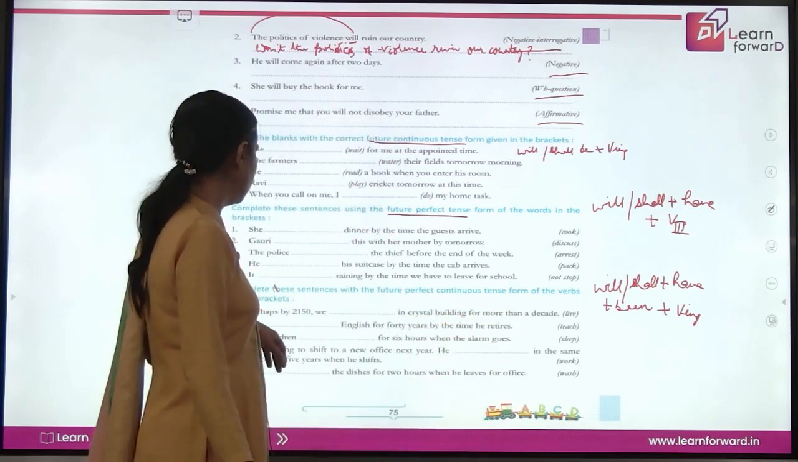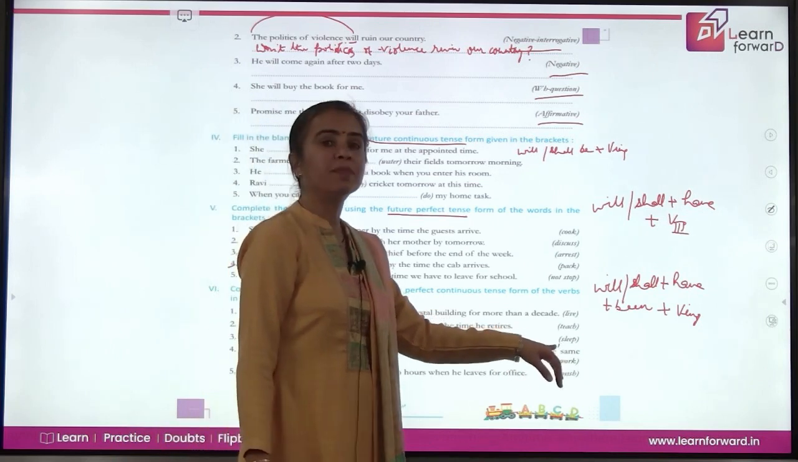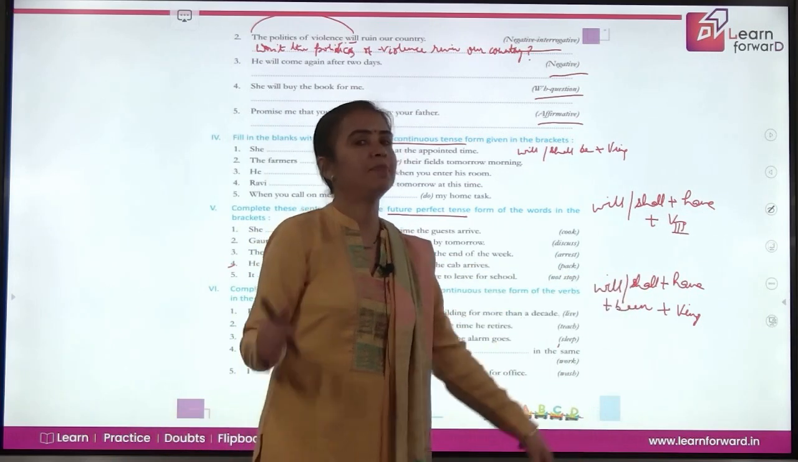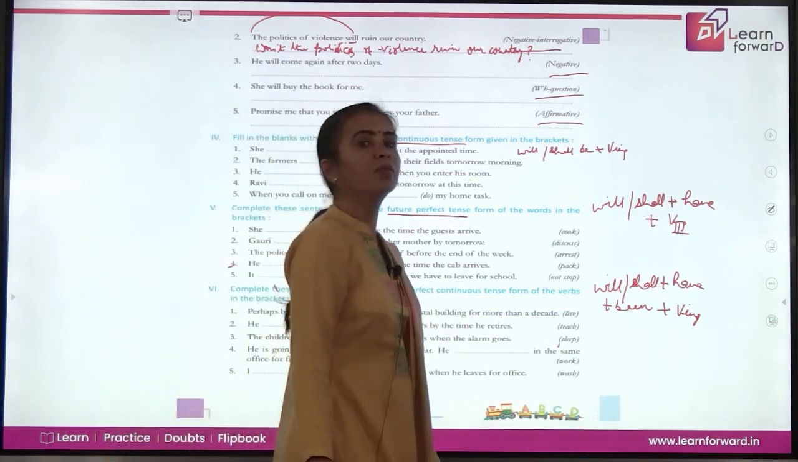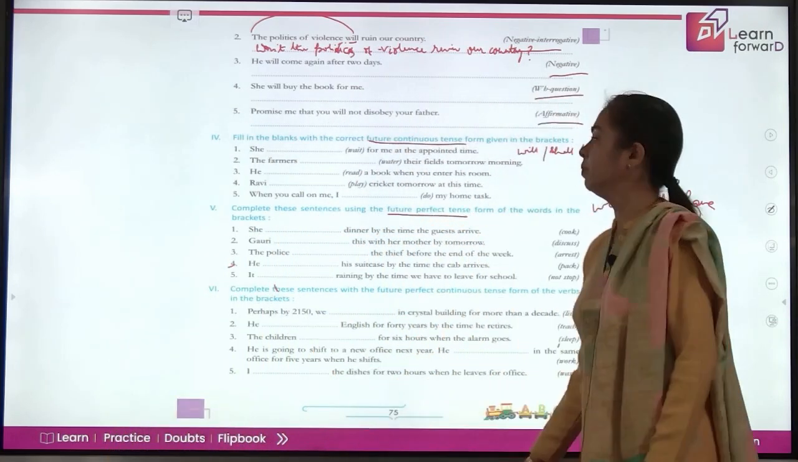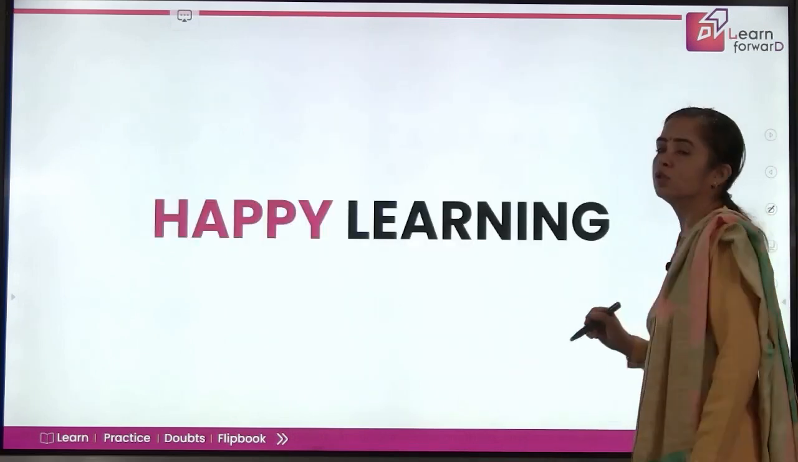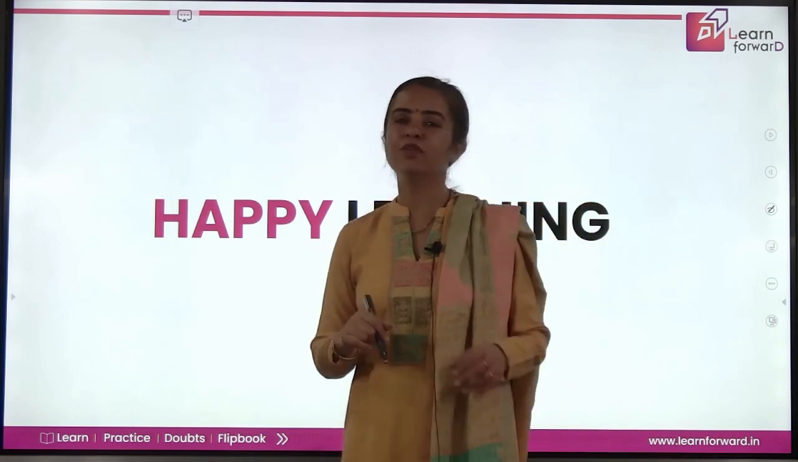Let's do third. The children dash for 6 hours when the alarm goes. Sleep. The children will have been sleeping. That's the perfect answer from you, for 6 hours when the alarm goes. So I'm sure you'll be able to do the rest of the sentences in each of these questions yourselves, and you would have got confident also about future tense.